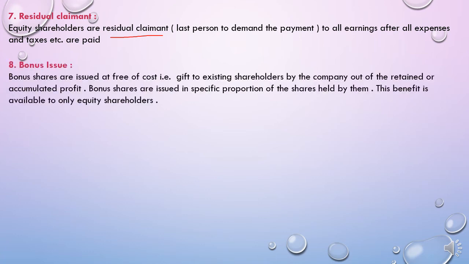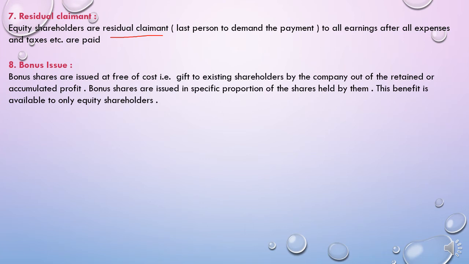Next is bonus issue. Students, this is an issue made by the company in future years after the company gets registered. Bonus shares are issued free of cost. This means the equity shareholder will be given the bonus share free of cost. They do not have to pay a single rupee for getting the bonus share.